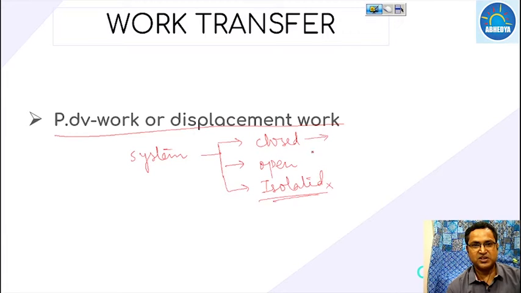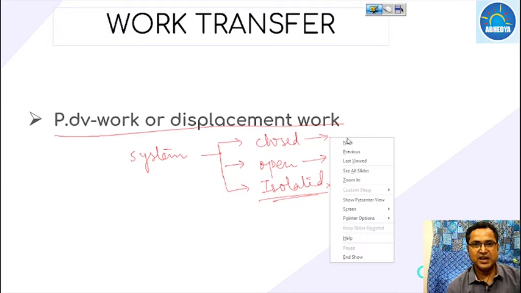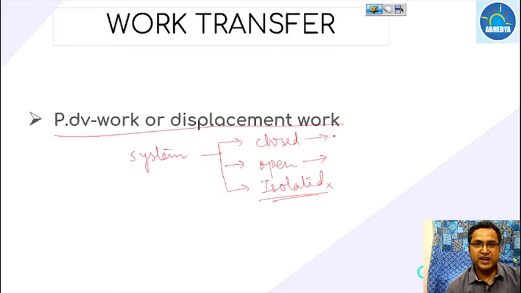But for the closed system and open system, work transfer definitely takes place, so we will have to calculate the value of work transfer for both. Here we will first discuss the work transfer for closed system.